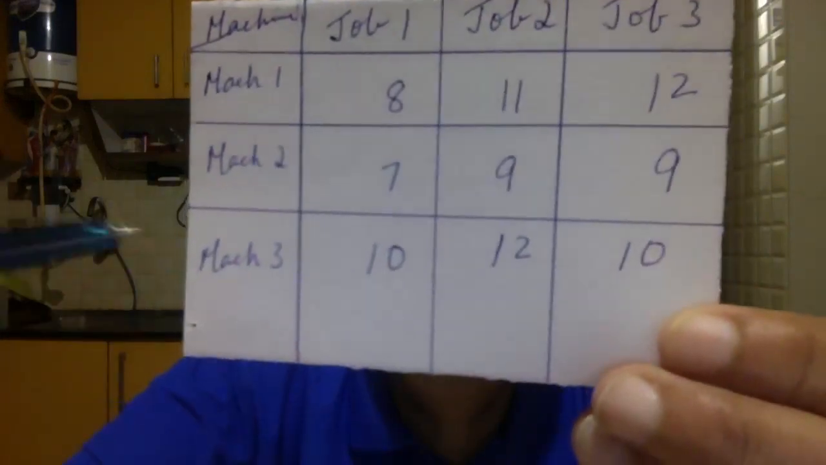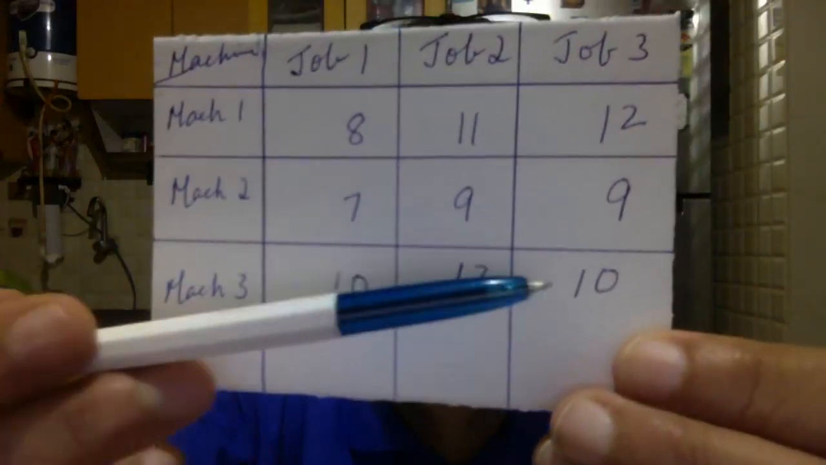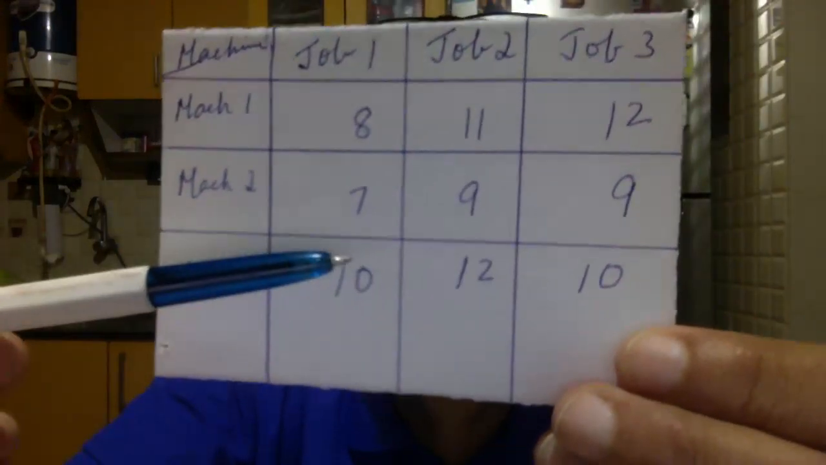Okay. Now you come here. You have 10, 12 and 10. 10 being the smallest. Okay. This is my new matrix. All of you got the same, I'm sure.